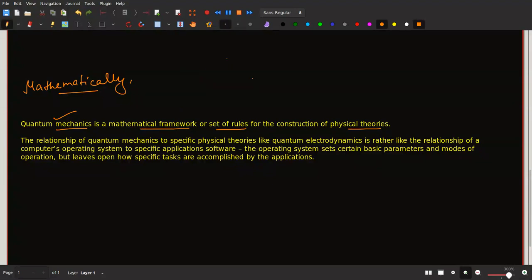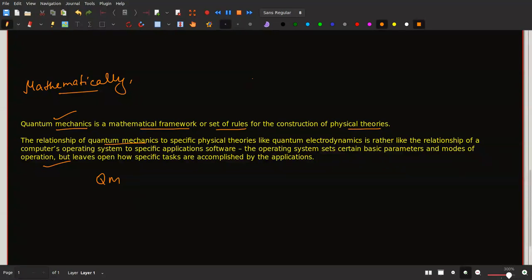Quantum mechanics is like a framework, and within that framework, certain physical theories work. And those physical theories we are going to utilize and do computation using them. And that becomes our quantum computation. To understand this relationship, I have taken a good example from a book, and all of these resources I have mentioned in the description, so you can see from there.